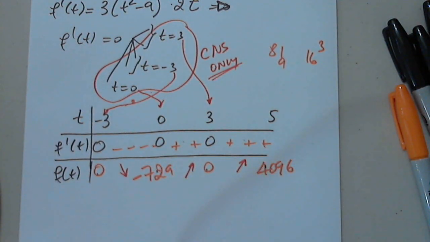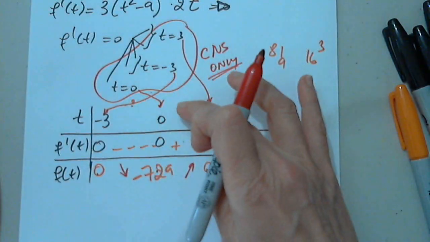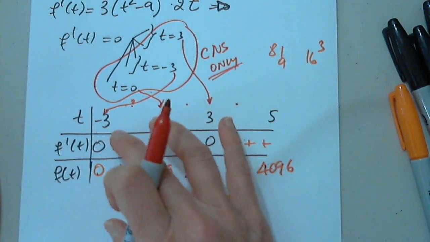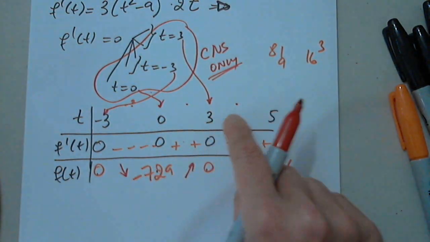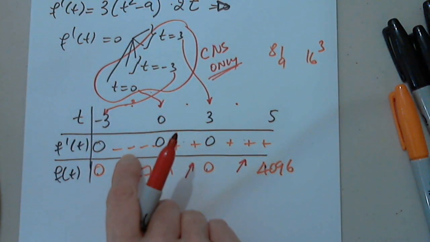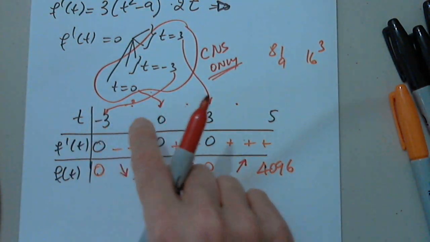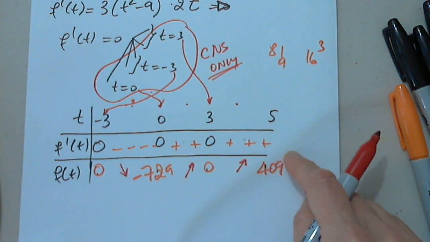If you're discussing values in between, I could use those to find the sign. Between 0 and 3, I will plug in 1 to find the sign. Between 3 and 5, I will plug in 4 to find the sign. Between negative 3 and 0, I will plug in -2 to find the sign. But those do not belong in the table. I use them to find the sign.